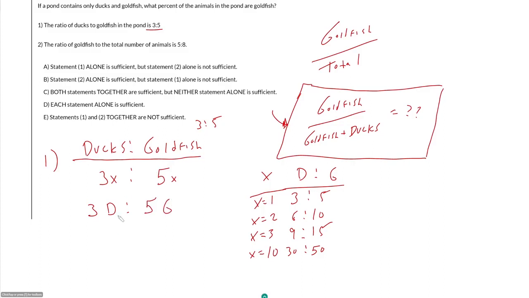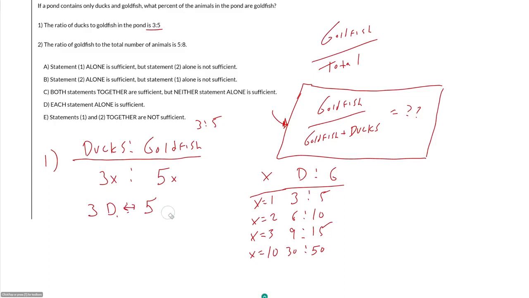Now, think about what you are saying, though. If you're saying D and G are multipliers, but they're not necessarily the same multiplier, now you are just saying your ducks are some random multiple of 3, your goldfish are some random multiple of 5. There is absolutely no connection whatsoever between your ducks and your goldfish.